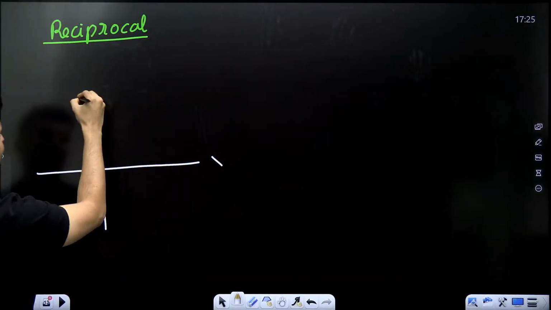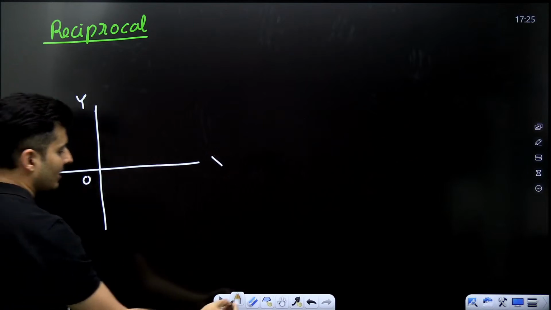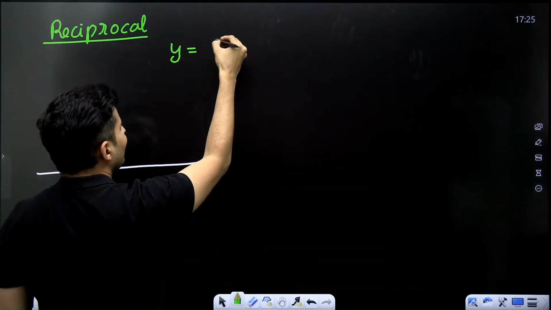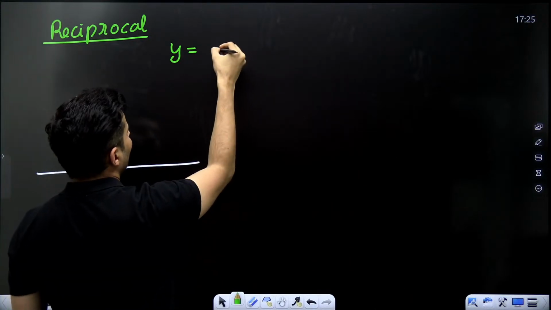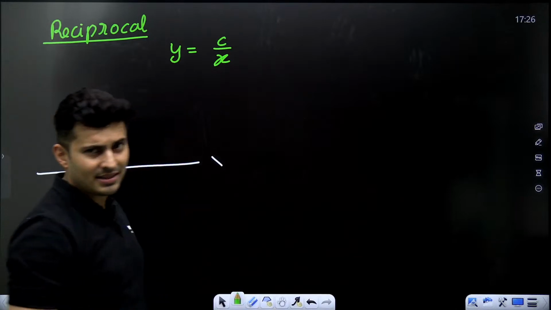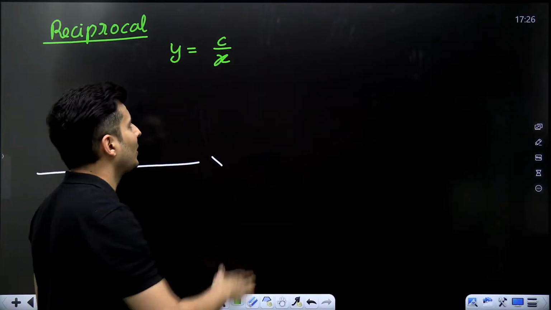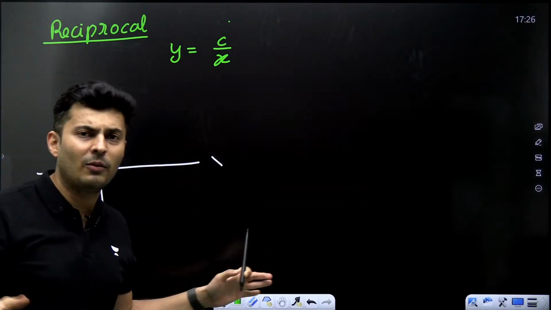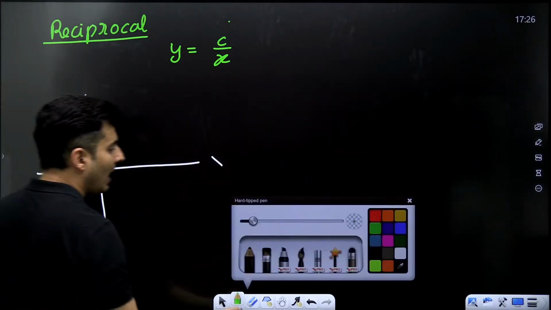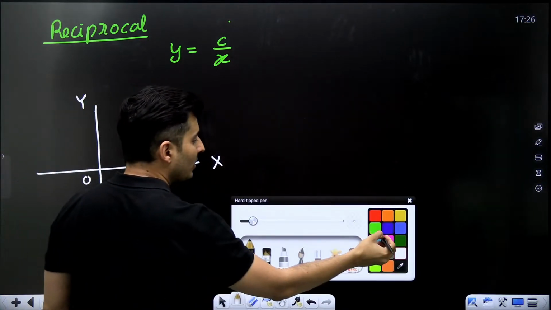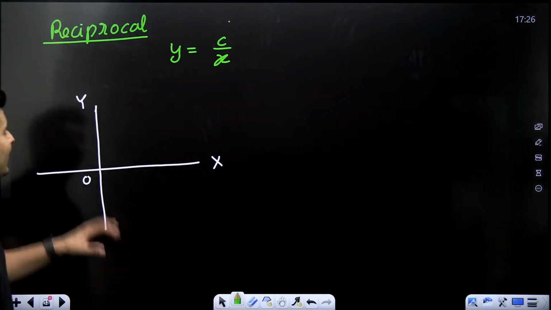This is x-axis, this is y-axis, this is your origin. Reciprocal means y is equal to maybe some number by x. Basically maybe some c by x or just 1 by x. Just think of it like that, okay? C can be anything. C could be 1, 2, 3, 0.1, -1, whatever. So the moment you have that kind of graph, how will it look like?